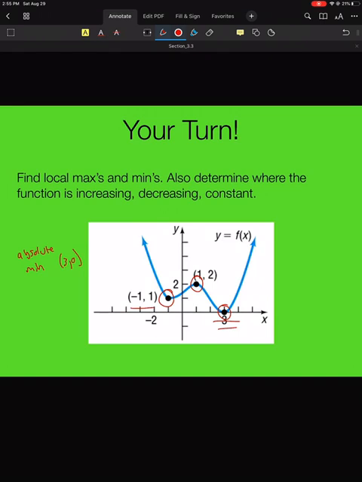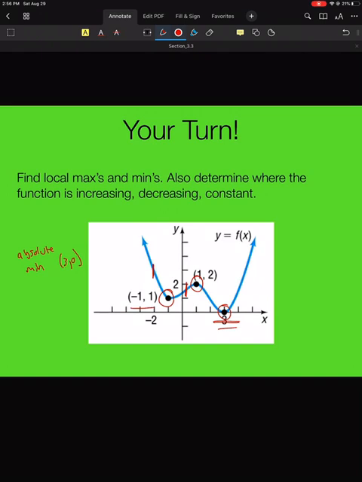This (-1, 1), if I draw the open interval from here to here, then it's the lowest. But (3, 0) is the lowest everywhere. So that's the absolute minimum.